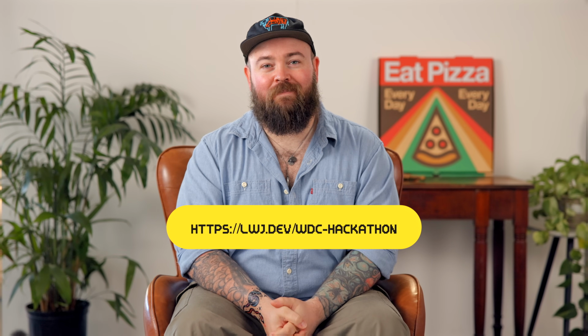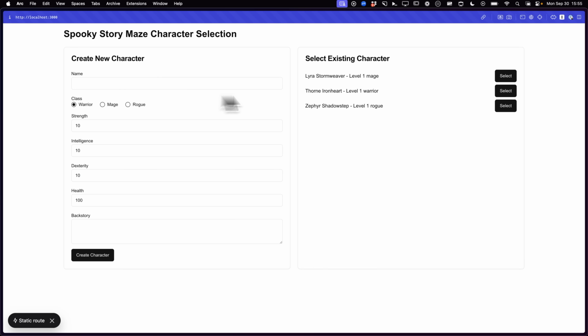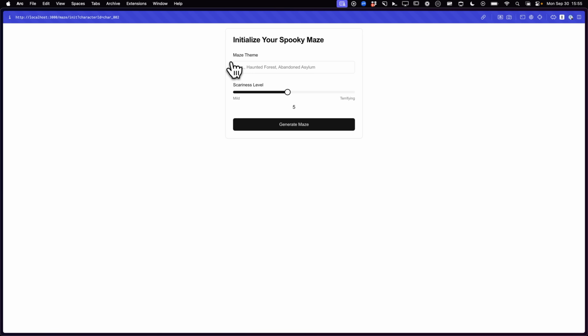So I was making this spooky story maze. I didn't get to create a custom character, but I have these 3 characters, and these are stored off in my Convex database.